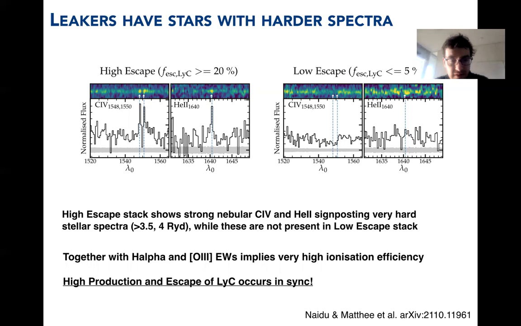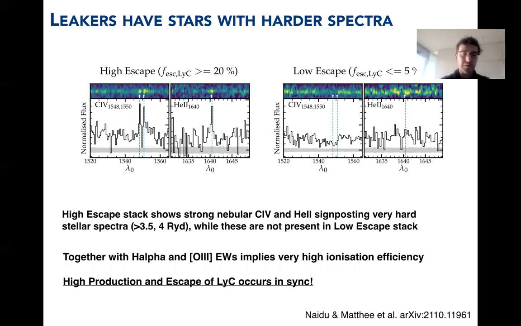The optical emission lines are also much stronger in the stack of leakers, even though the non-zero escape fraction actually reduces those line strengths, but they're still stronger than in the sample of non-leakers. And this really suggests that these galaxies that we select to have a high escape fraction of ionizing photons also tend to be the ones where a lot of ionizing photons are being produced. Hard ionizing photons, but also normal H1 ionizing photons.